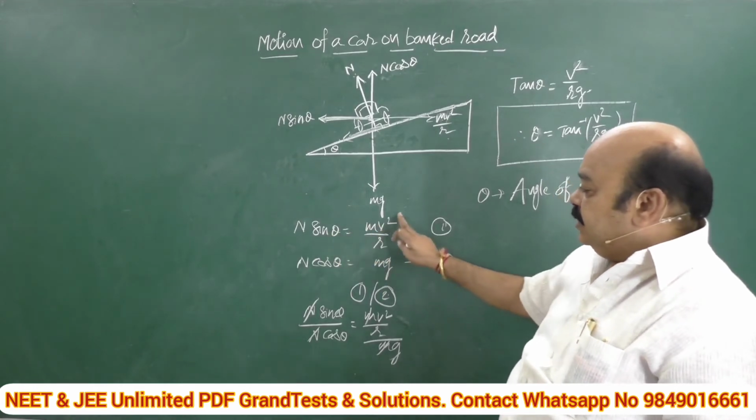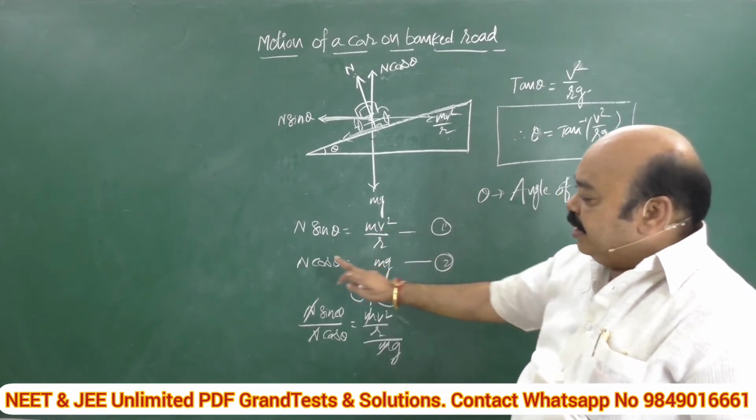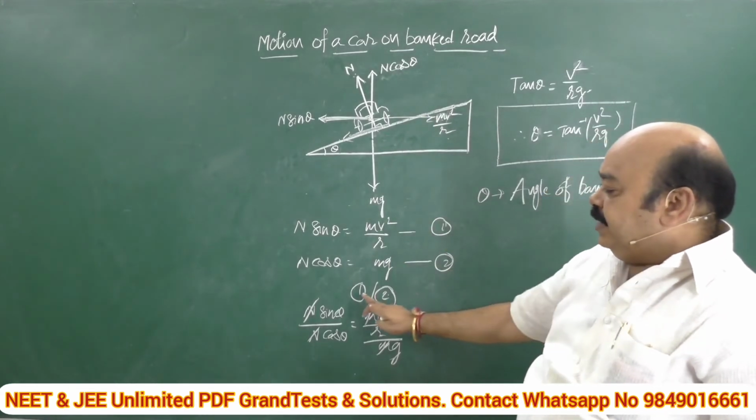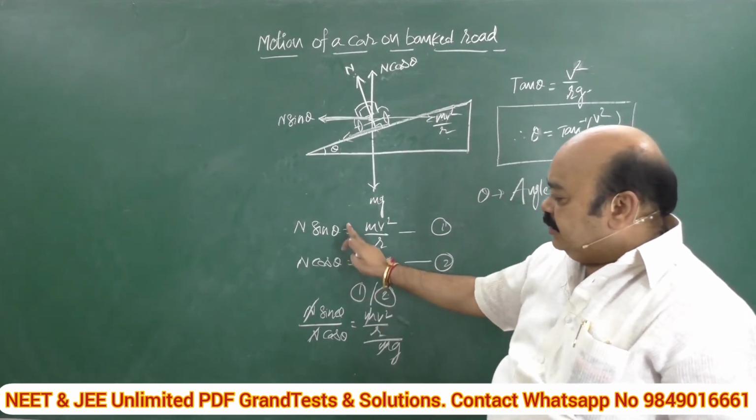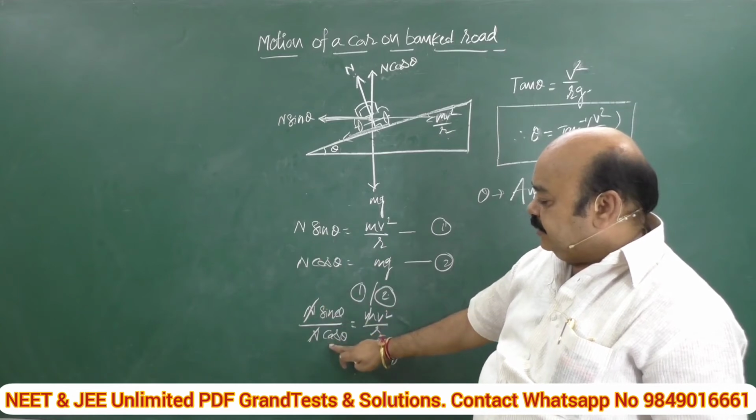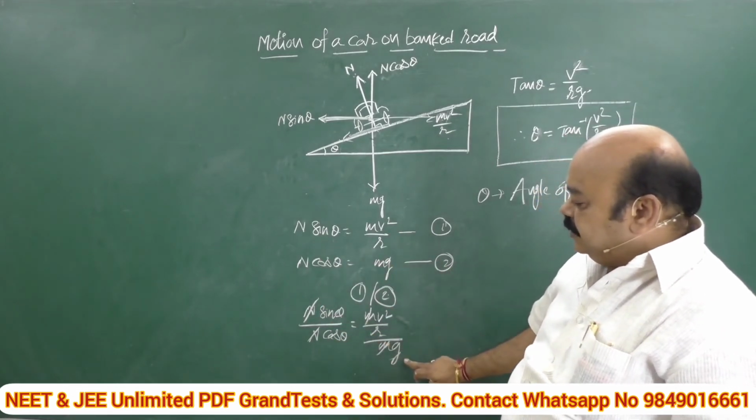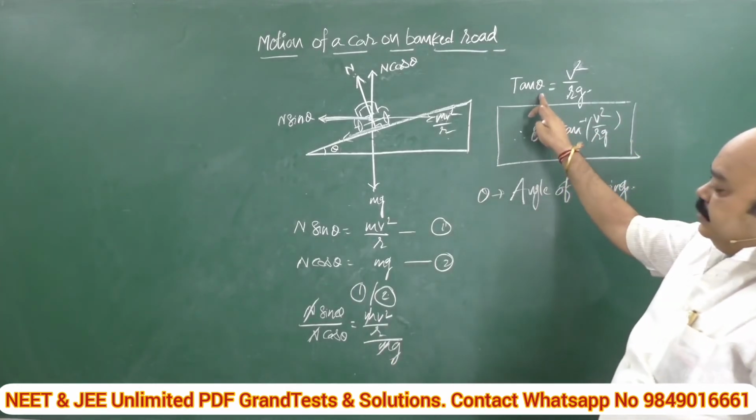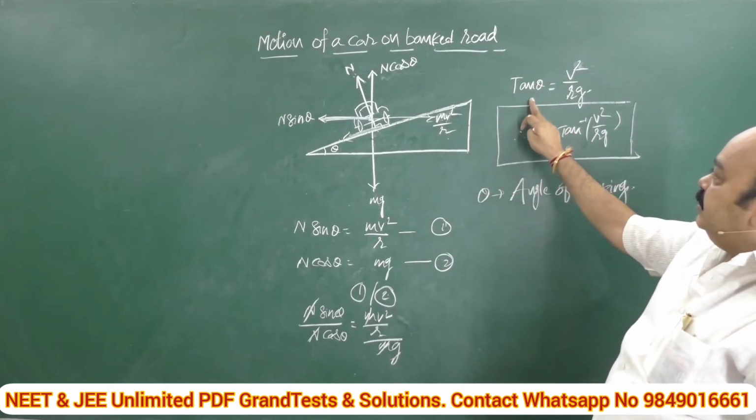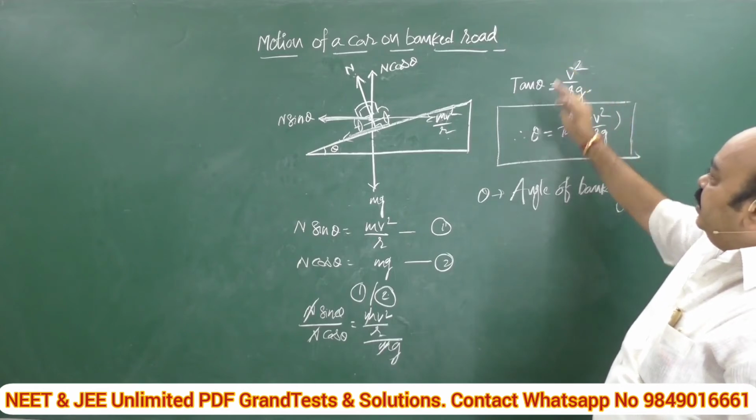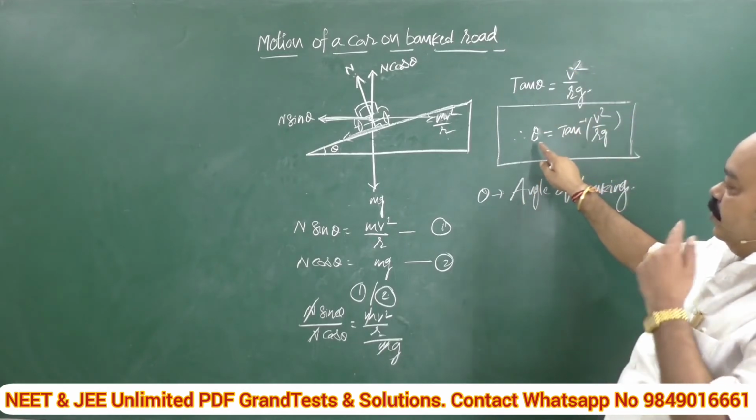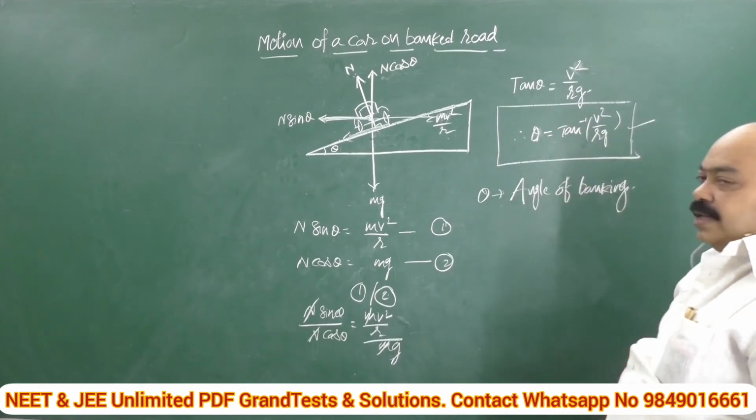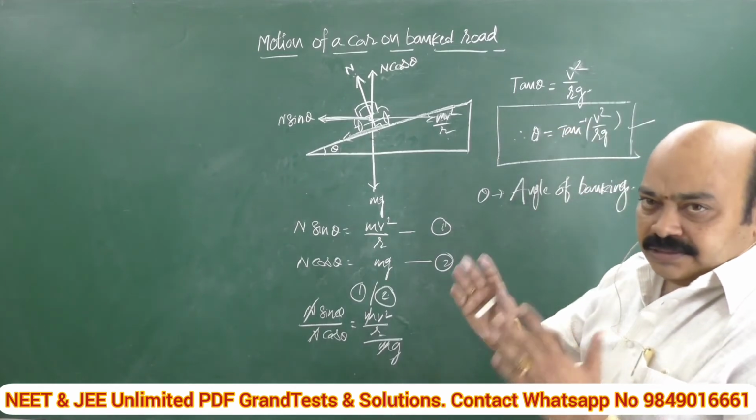From this, N sin theta is equal to mv square by r, equation 1, and N cos theta is equal to mg, equation 2, which is balanced. Dividing equation 1 by 2, N sin theta by N cos theta on the left-hand side, and mv square by r by mg on the right. N gets cancelled, m gets cancelled. The result is sin theta by cos theta, which is tan theta, equal to v square by rg. Therefore, theta is equal to tan inverse of v square by rg, where theta is the angle of banking.